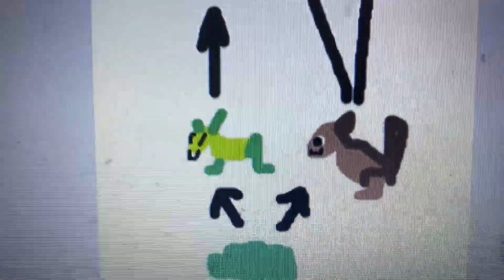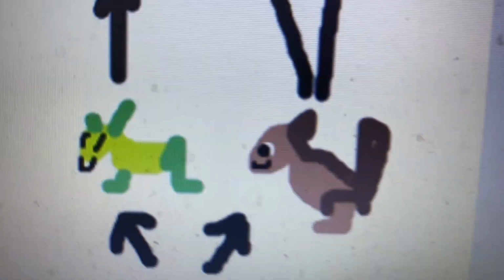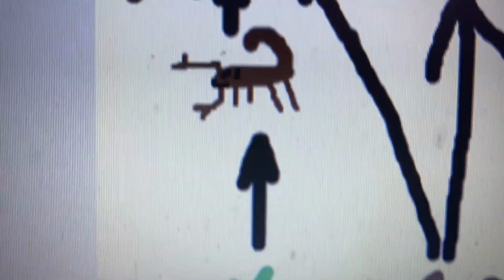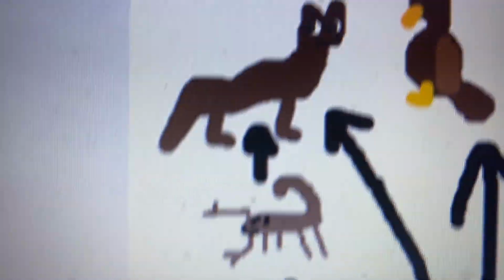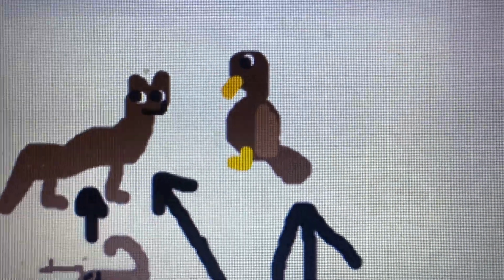So here is the bottom part, which is plants, which are eaten by a grasshopper and the ground squirrel. But that grasshopper was eaten by a scorpion, and that scorpion was eaten by a kit fox. Or the ground squirrel is eaten by either the kit fox or the golden eagle.